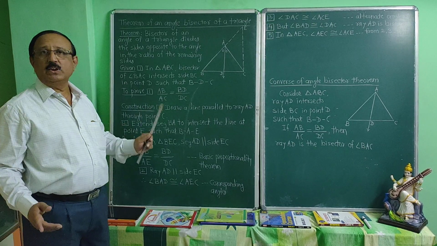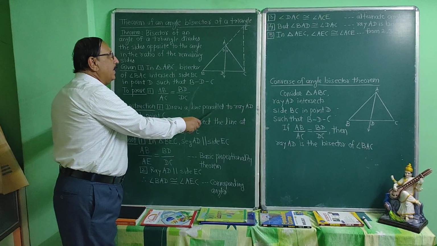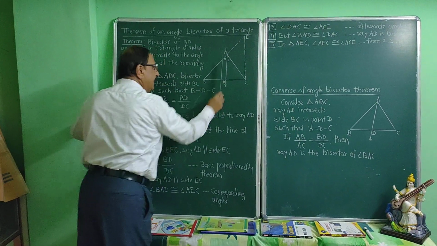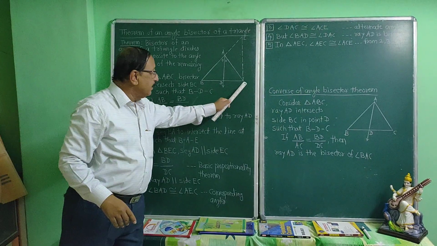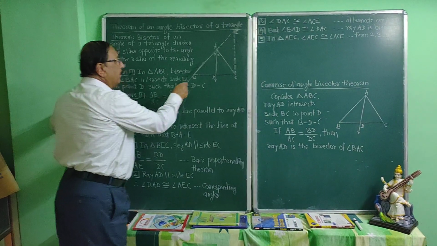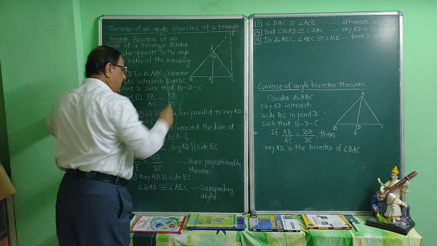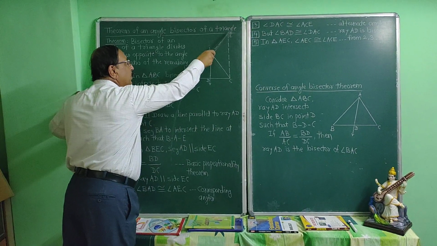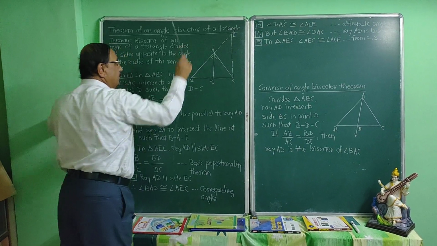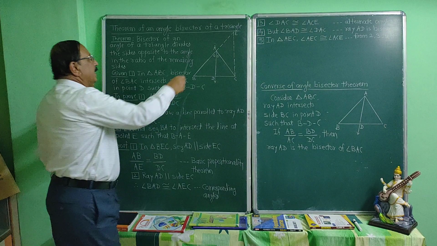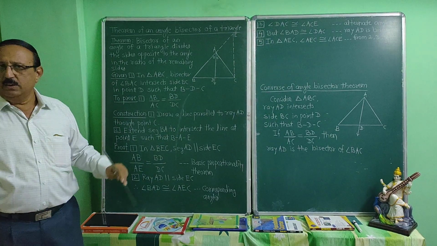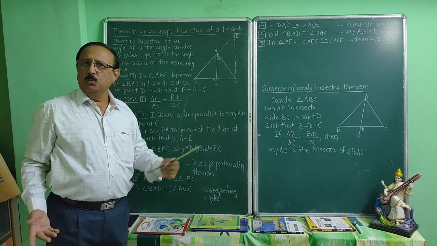This is the construction. What is the construction? Draw a line parallel to ray AD through point C. And extend seg BA to intersect the line at point E. This segment BA is to be extended up to point E, such that A is between B and E. This is the construction. Now we are going to prove.